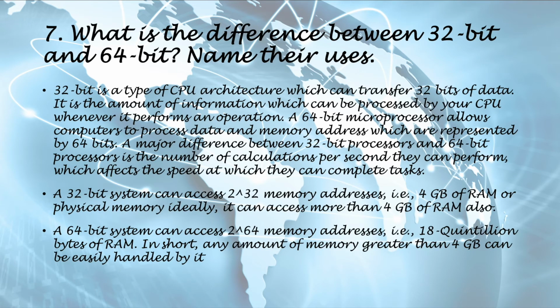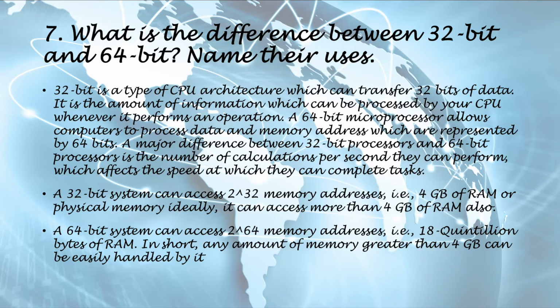Question 7. What is the difference between 32-bit and 64-bit? Name their uses. 32-bit is a type of CPU architecture which can transfer 32 bits of data. It is the amount of information which can be processed by your CPU whenever it performs an operation.